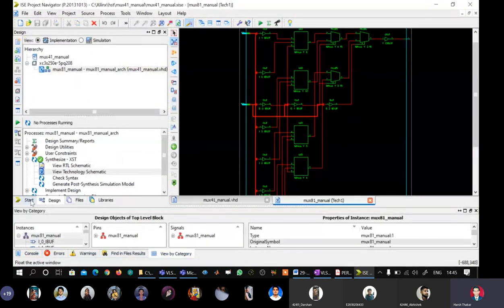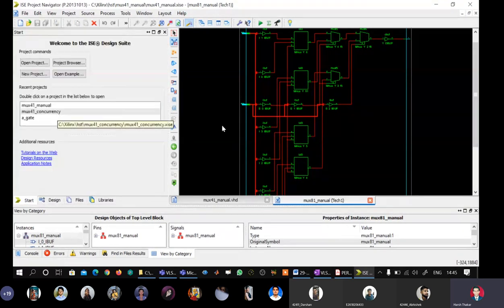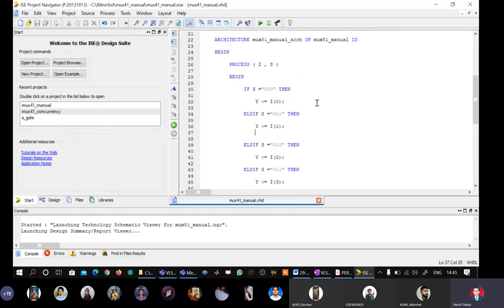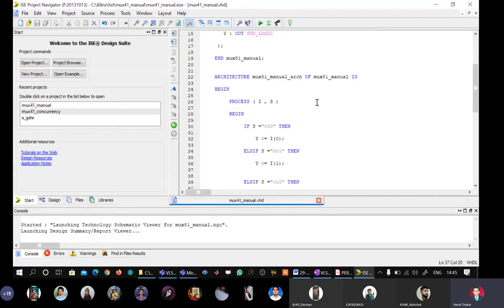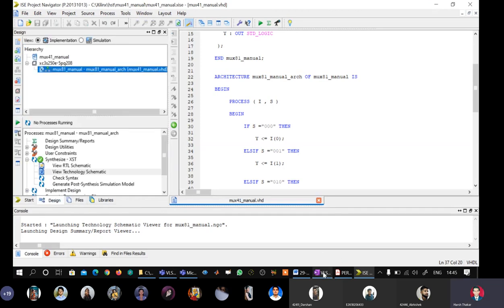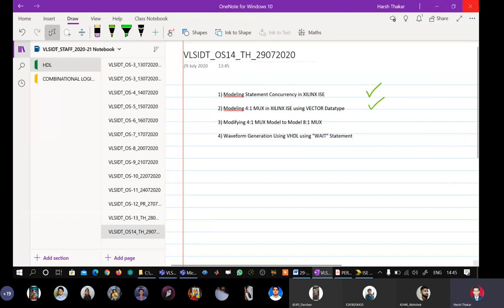If we go back to the 4:1 multiplexer here, anyway, we do not have the 4:1 multiplexer because we have modified the 4:1 mux model to make it 8:1. I hope you are becoming more confident and less fearful of using the ISE tool. It is very easy provided you practice it properly. So our third topic is also over for the day and we are going to enter into the fourth topic. Now we have exactly 20 minutes.